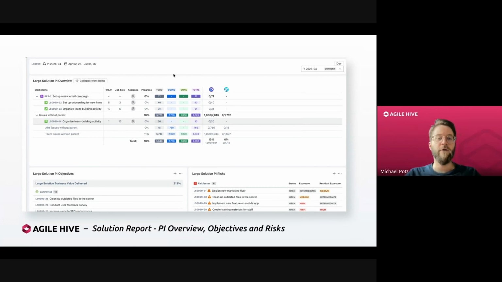As you can see, all the progress that your teams are doing on the capabilities that you have planned for the current PI. And also, as usual, on the bottom here, you find an overview of the PI objectives for the current solution train, as well as all the open risks that you have. Also, you can switch between different PIs in the solution train report by selecting them in the dropdown, just as you are used to from our other reports as well.